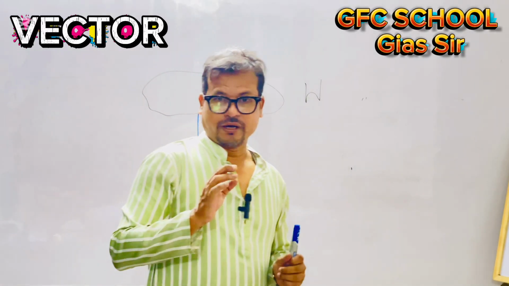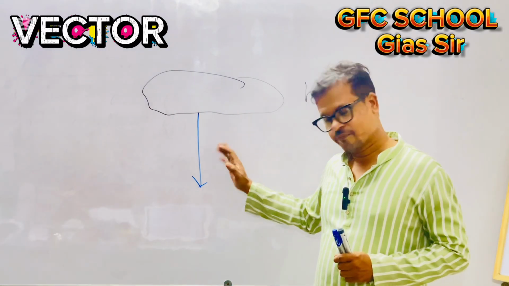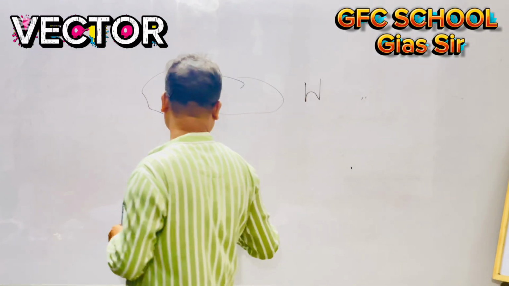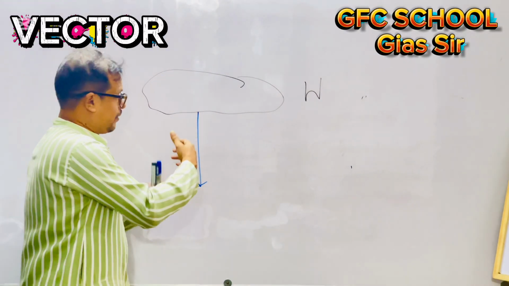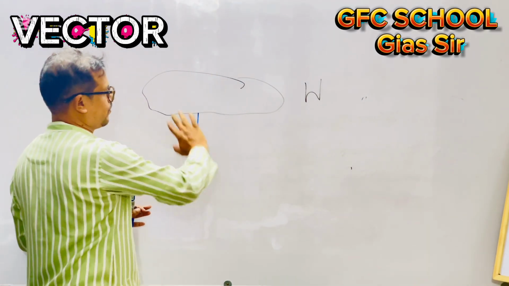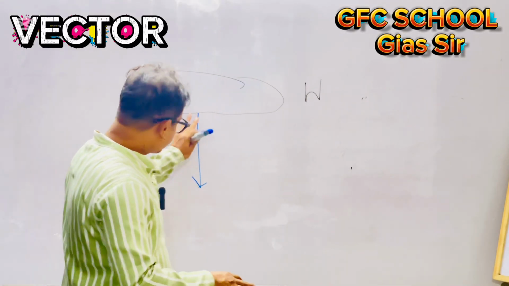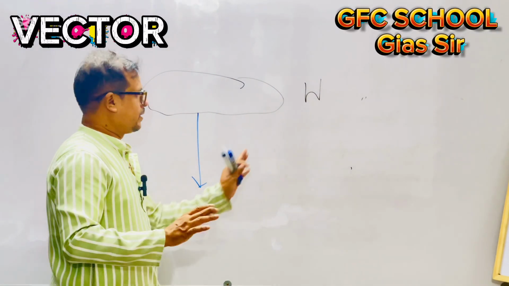It defines the vector of weight, or force. Without seeing this sign, you can't understand whether it is vector or scalar.